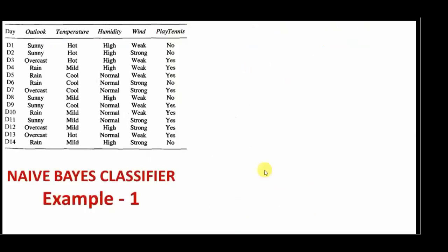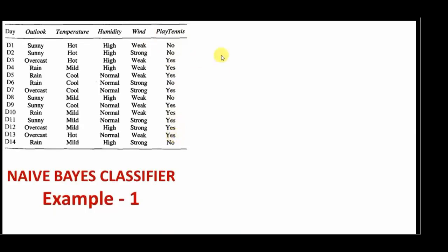Now if you want to classify the new instance into either yes or no, the very first thing we need to do is to calculate the prior probabilities and then the conditional probabilities. The prior probability in this case is the probability of yes and the probability of no. If you count the number of times yes is appearing, 1, 2, 3, 4, 5, 6, 7, 8 and 9 times, and the remaining 5 times no is appearing.